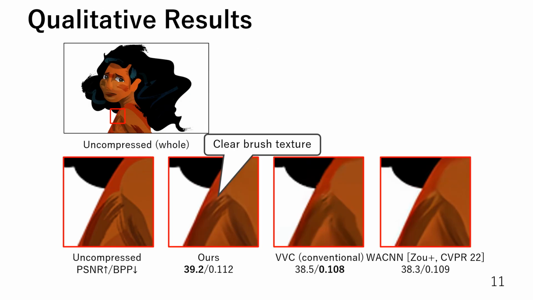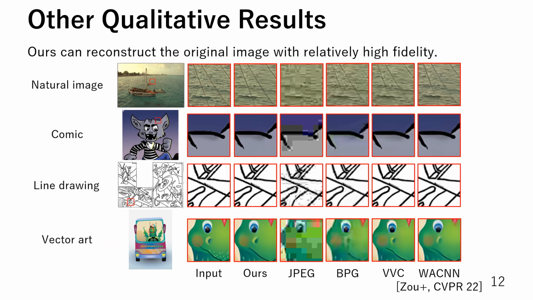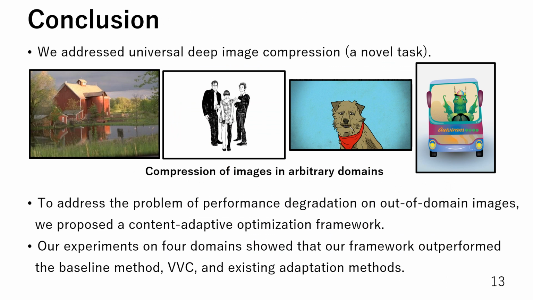We show the qualitative results. The results show that ours can reconstruct the brush texture better than VVC and WACNN. We further show other qualitative results of conventional codecs, the baseline method, and ours, on the 4 domains. Ours can reconstruct the original image with relatively high fidelity. For example, ours can reconstruct the wires, shadow of the character's head, overlapping lines, and the monster's nose, with relatively high fidelity.